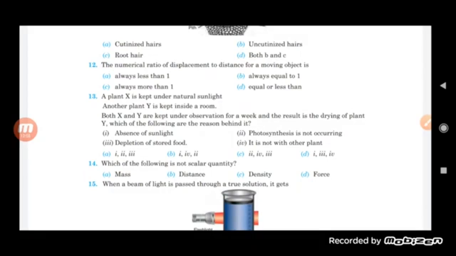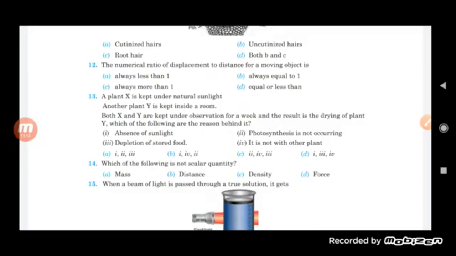It is because, one, absence of sunlight. Second, photosynthesis is not occurring. Third, depletion of stored food. Fourth, it is not with the other plant. Basically, first, second and third, all these are the correct options.